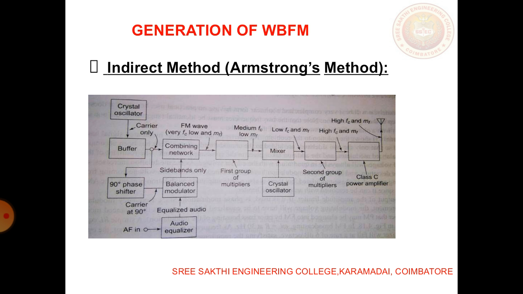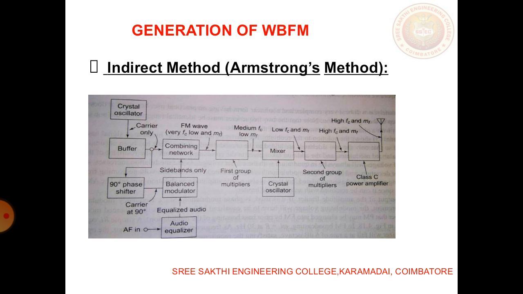A buffer buffers the carrier signal, so you need not continuously connect the crystal oscillator. The buffered signal is given to the combination network, and the balanced modulator's AM signal is combined to produce an FM signal.